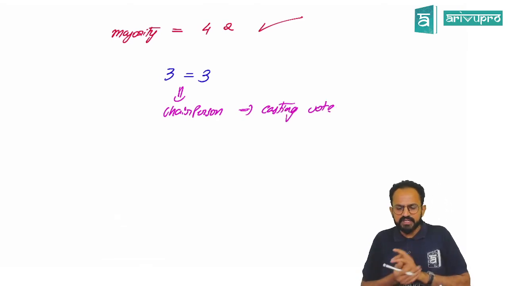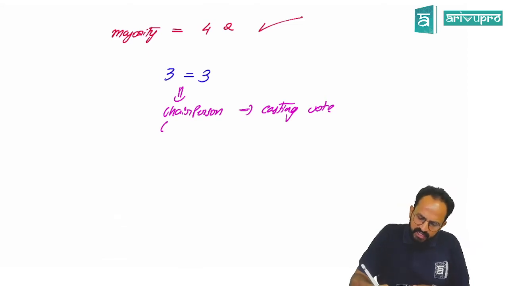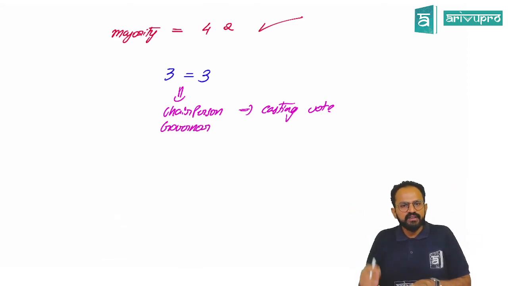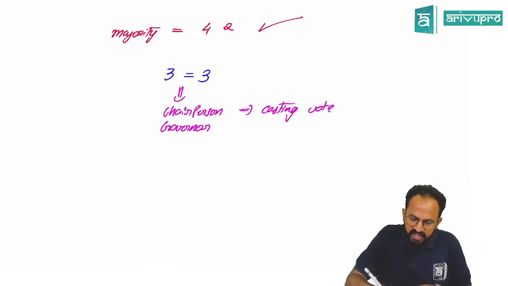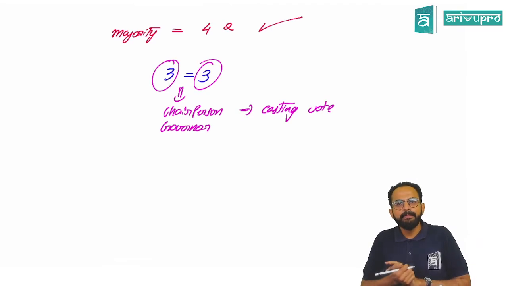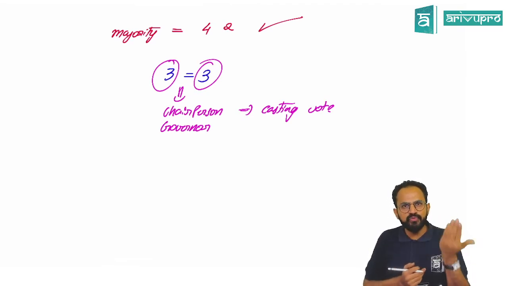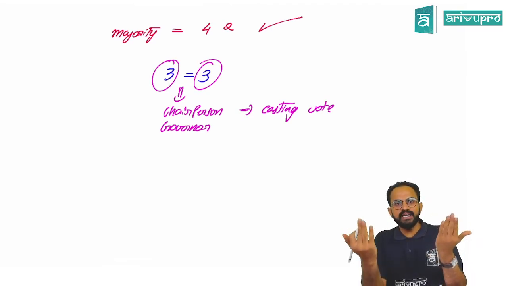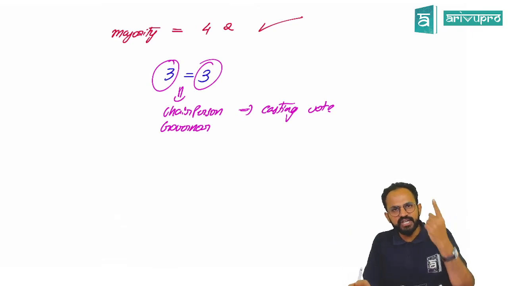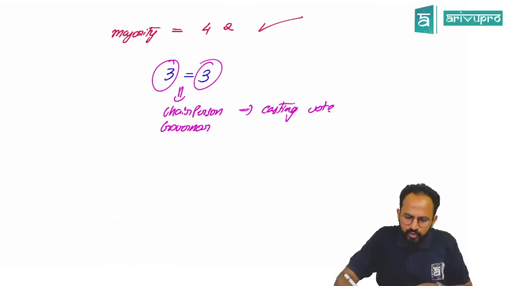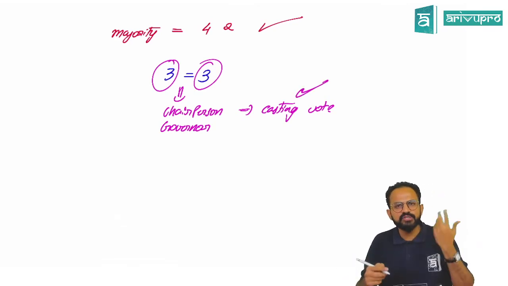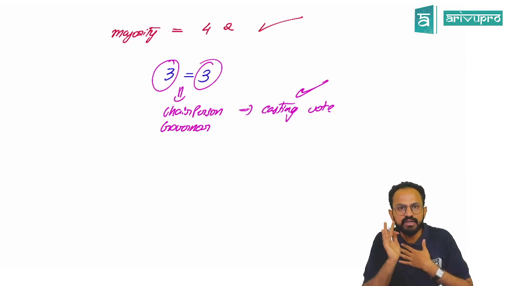Sir, who is our chairperson? In our case, it is the governor. So the governor will have a casting vote when 3 is equal to 3. Whenever the number of votes for is equal to against, the chairperson, that is in our case the governor, will have a casting vote. Is this clear? Whatever he says, that particular thing will win.